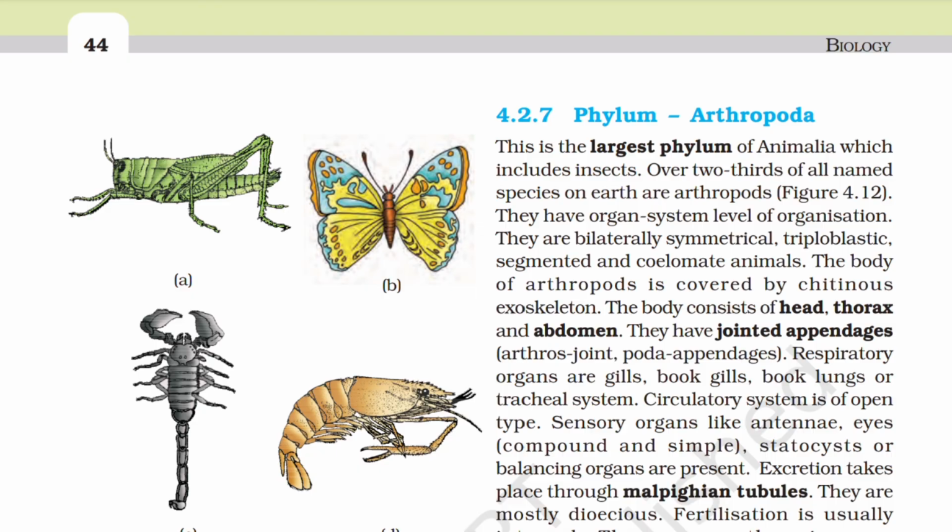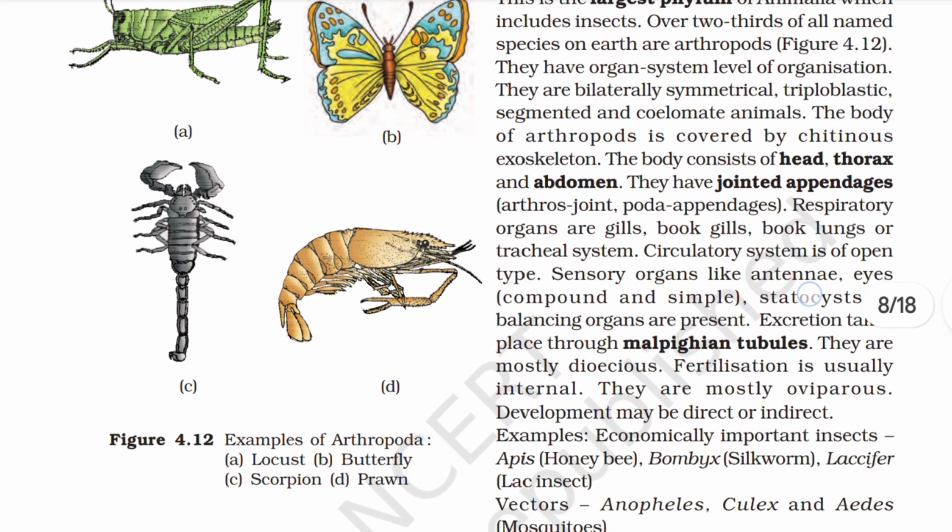They have jointed appendages. Respiratory organs are gills, book lungs, or tracheal system. Circulatory system is of open type. Sensory organs like antennae, eyes, statocysts, or balancing organs are present. Excretion takes place through Malpighian tubules. They are mostly dioecious. Fertilization is usually internal. They are mostly oviparous. Development may be direct or indirect.